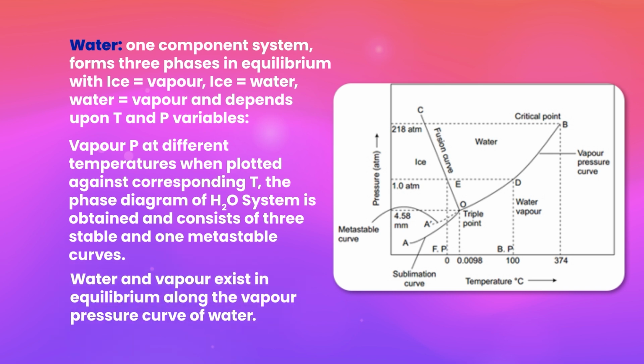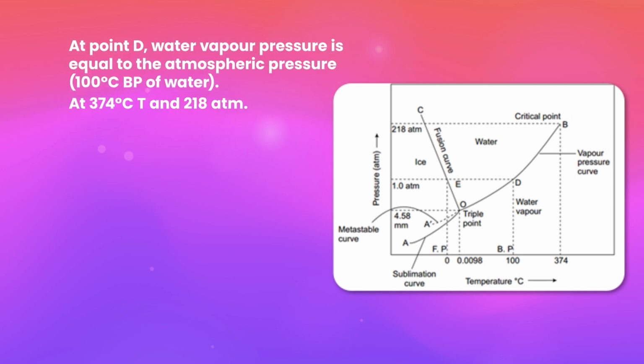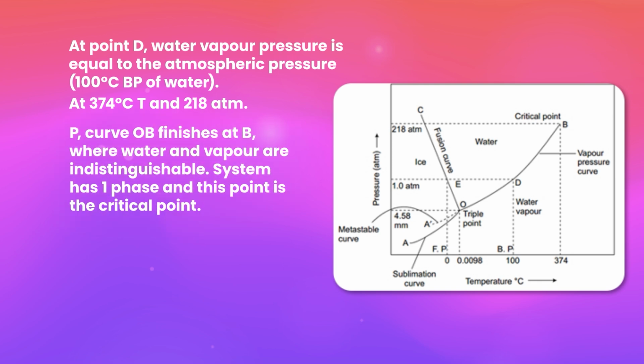Water and vapor exist in equilibrium along the vapor pressure curve of water. At point D, the water vapor pressure is equal to atmospheric pressure, that is 100 degrees centigrade, the boiling point of water. At 374 degrees centigrade and 218 atmosphere pressure, curve OB finishes at B, where water and vapor are indistinguishable.